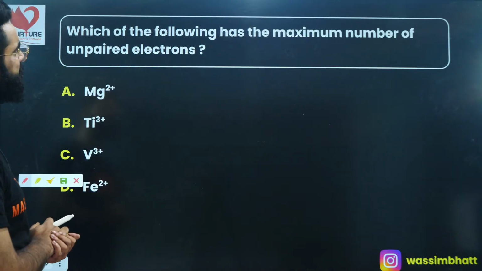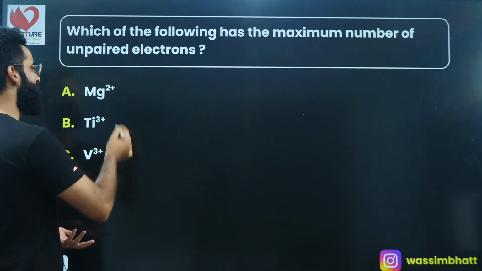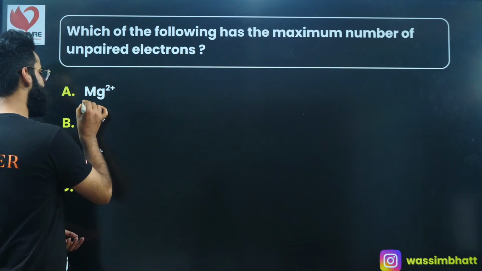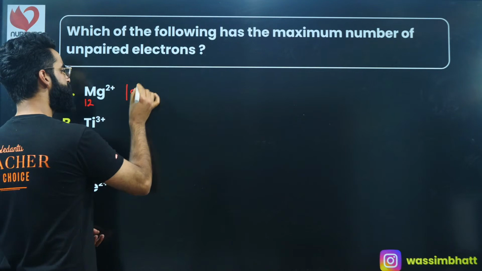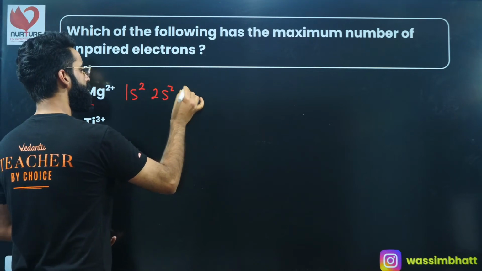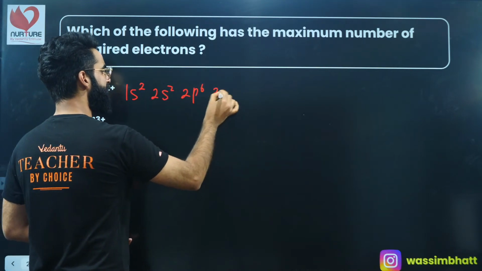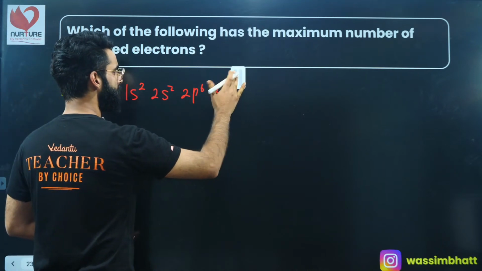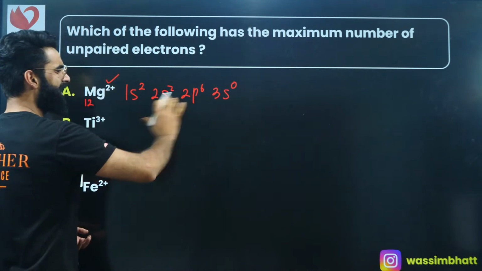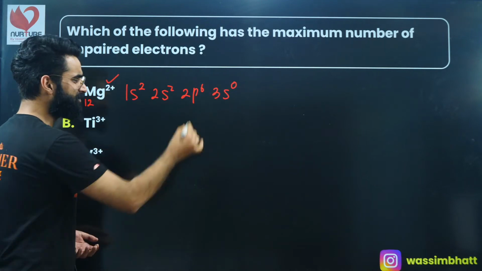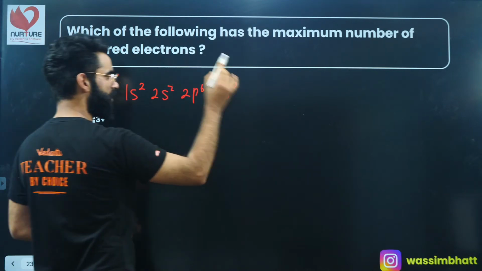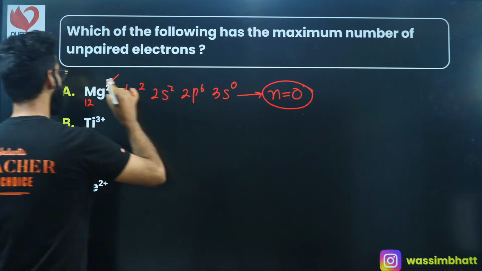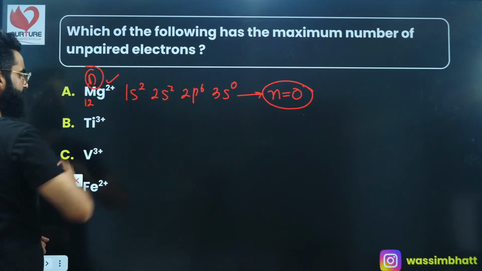Which of the following has the maximum number of unpaired electrons? Mg dipositive. Magnesium's atomic number is 12, so 1s2, 2s2, 2p6, 3s2, correct? But this is Mg dipositive, so you are taking 2 electrons out. Is there any unpaired electron? There is no unpaired electron. This p has only 3 orbitals, and all 3 orbitals are occupied, so unpaired electrons are 0. If unpaired electrons are 0, that means this one is going to be diamagnetic.